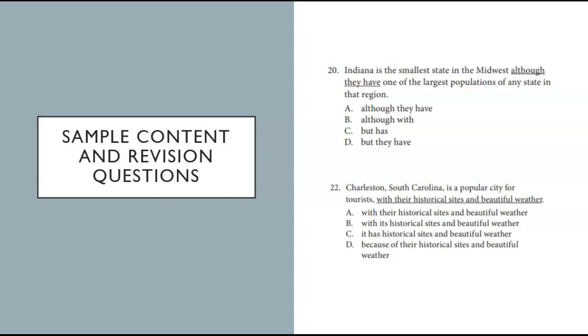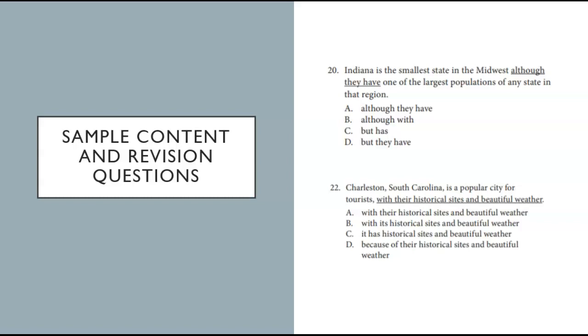Charleston, South Carolina is a popular city for tourists, comma, with their historical sites and beautiful weather. So we know that this second part is going to be describing Charleston, South Carolina. And we have to remember that we're looking for what sounds right, but also fits with the grammar and punctuation already in the sentence. Charleston, South Carolina is a popular city for tourists with their historic sites and beautiful weather. Charleston, South Carolina is a popular city for tourists with its historical sites and beautiful weather.